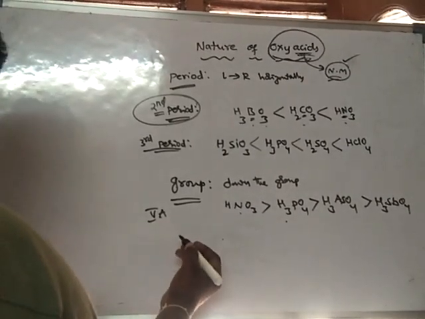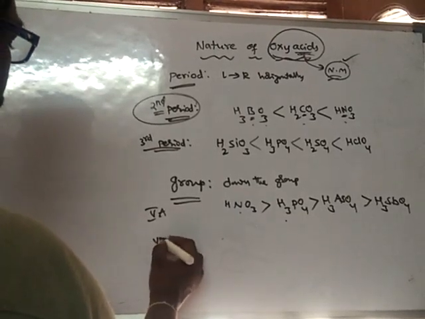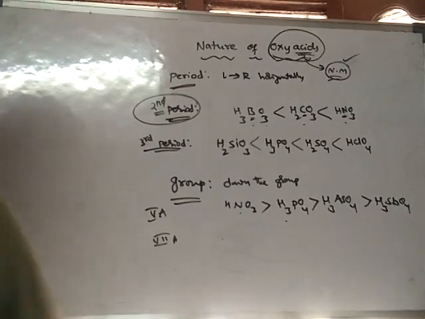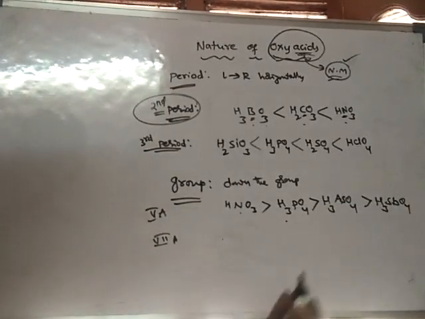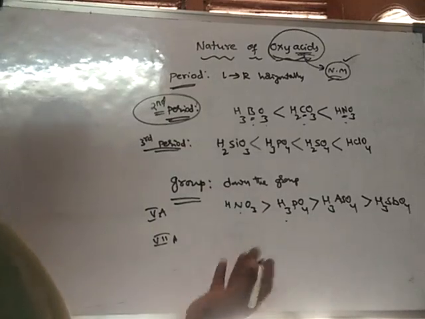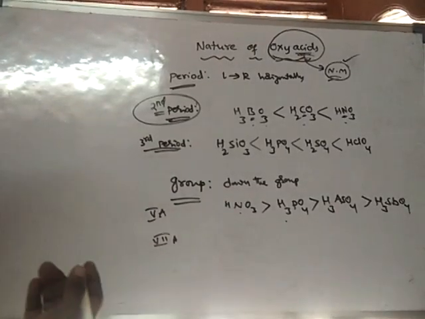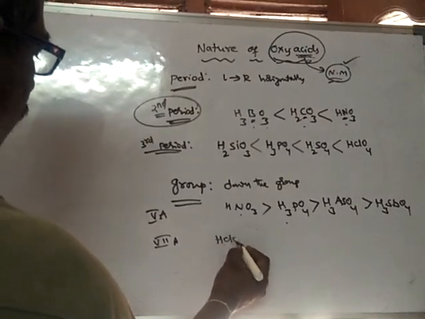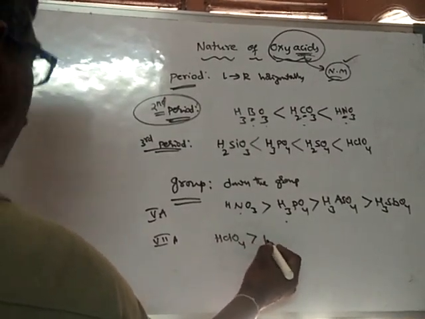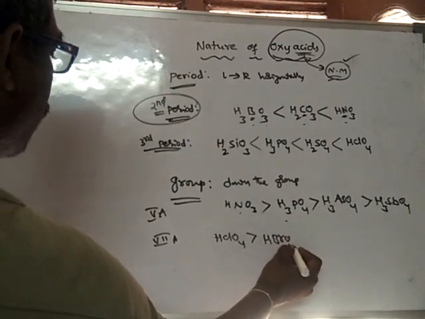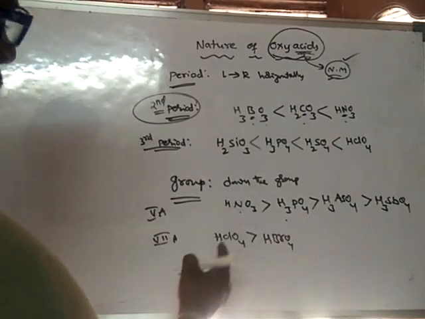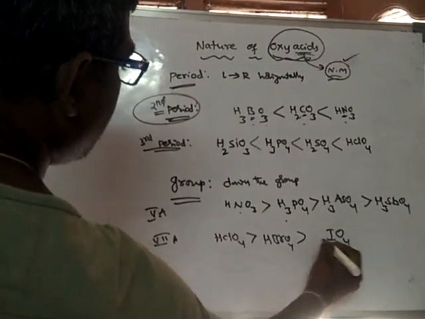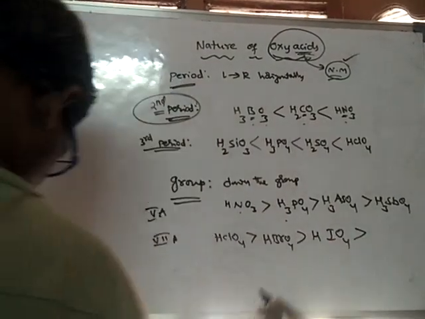Take another group, for example, the 7th group. What are the elements present in the 7th group? Fluorine, and already we learned that fluorine does not form any oxyacids. Next to fluorine is chlorine, HClO4, then bromine, HBrO4, and iodine, HIO4.